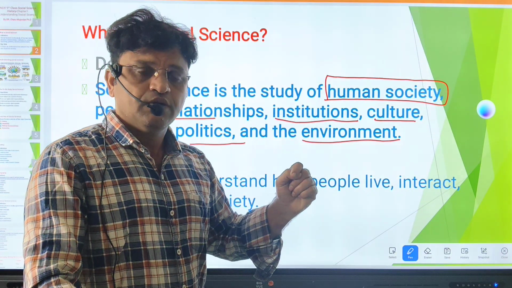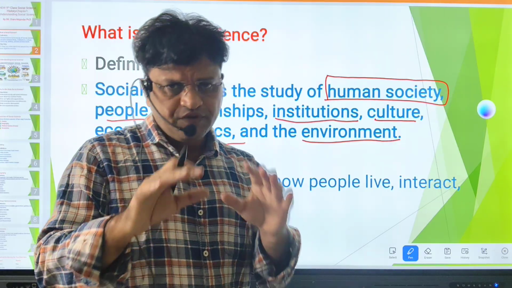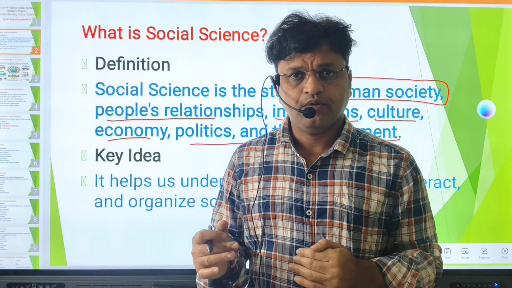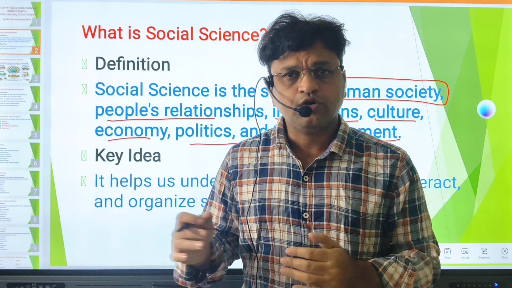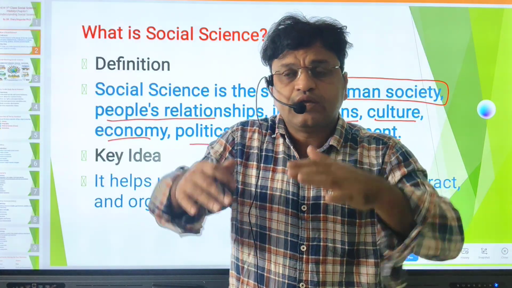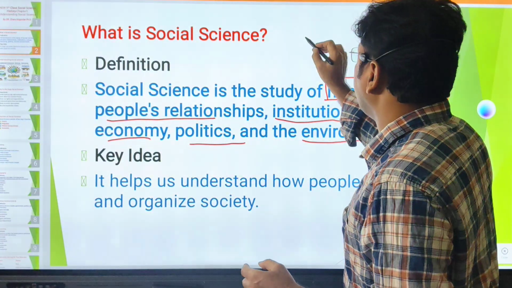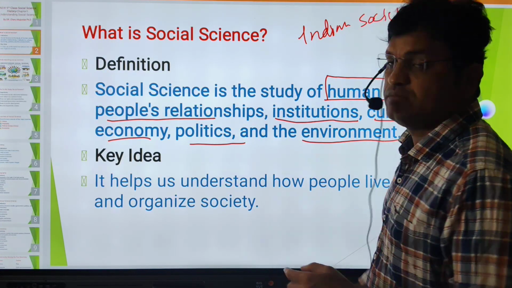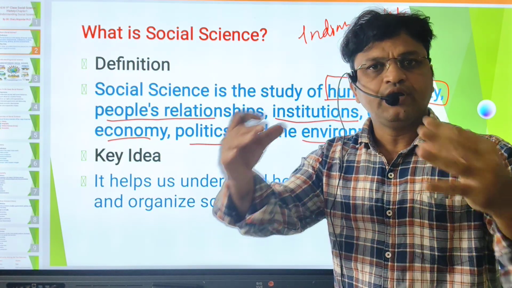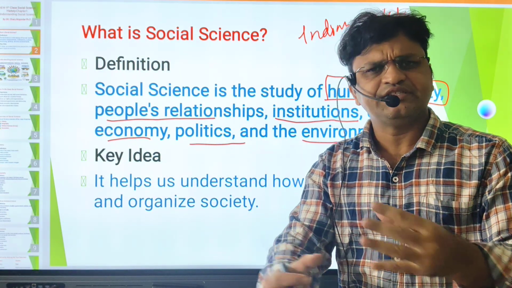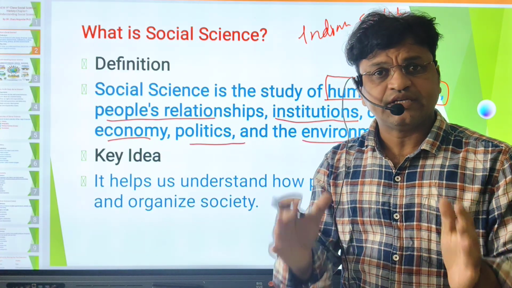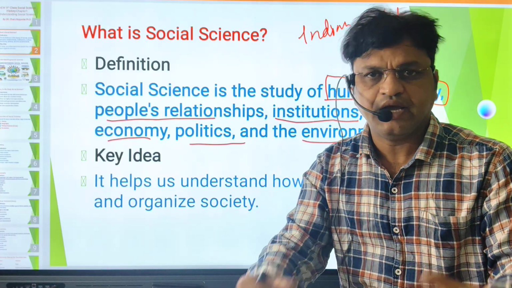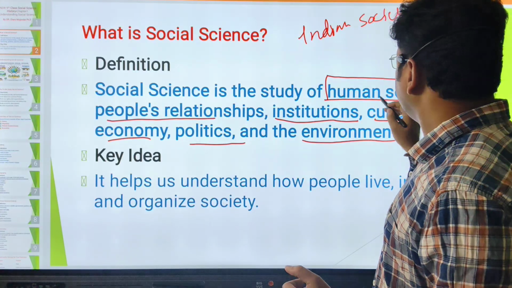So human society. Within human society we have different societies: tribal society, Tamil society, Telugu society. But all together we are part of Indian society. What is society? A group of people living together, having similar culture, tradition, etc. That doesn't matter, but you need to understand what society is. A group of people living together in a particular geographical area is called society. Now it's called human society.